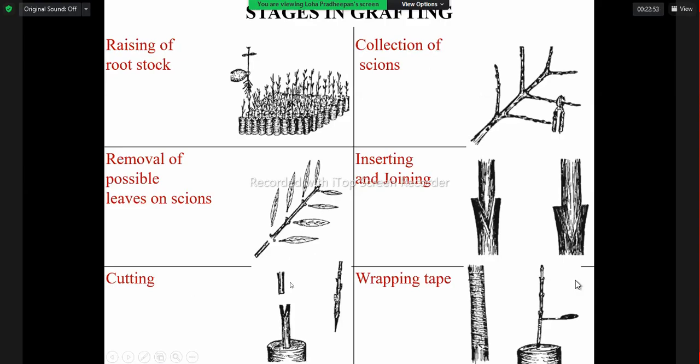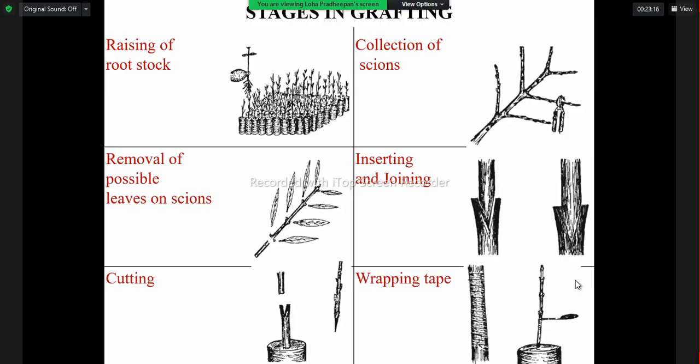Then we can make the cut on the rootstock. Then insert the scion into the rootstock by joining the cambium of the scion as well as the rootstock. After inserting, we have to wrap this tightly using polythene to avoid water going inside.